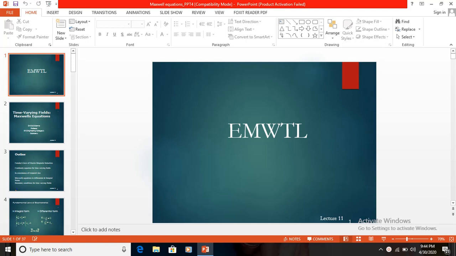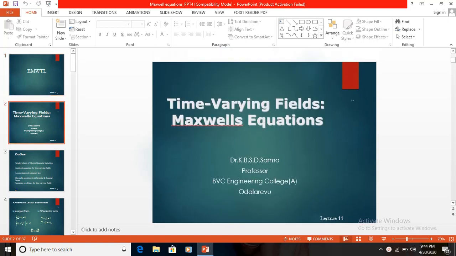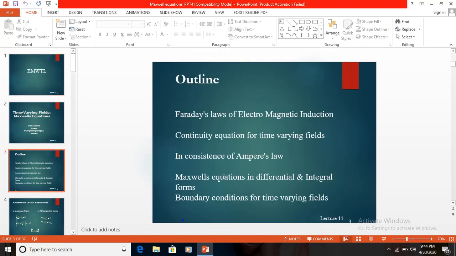Maxwell's equations are very popular and they are known as electromagnetic field equations. So what are the outlines of these Maxwell's equations? In these Maxwell's equations, we are going to discuss Faraday's law of electromagnetic induction, continuity equation for time varying fields, inconsistency of Ampere's law, Maxwell's equations in differential and integral forms, and boundary conditions for time varying fields.